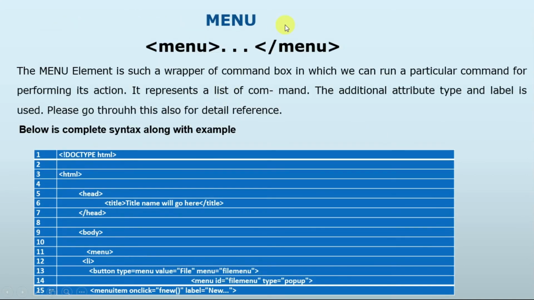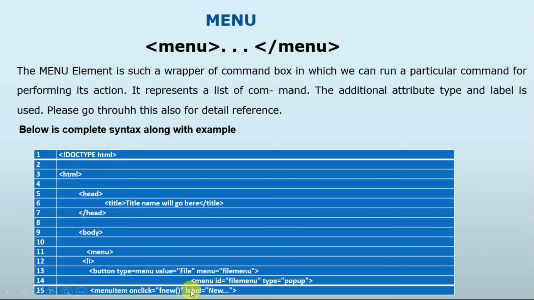And then we have menu. The menu element is a wrapper or command box in which we want to run a particular command for performing its action. It represents a list of commands. The additional attributes type and label are used. We can see the example inside the menu, that is a list. Button type, we are defining the button type as well, and menu ID and menu item onclick, the action that we want to perform.